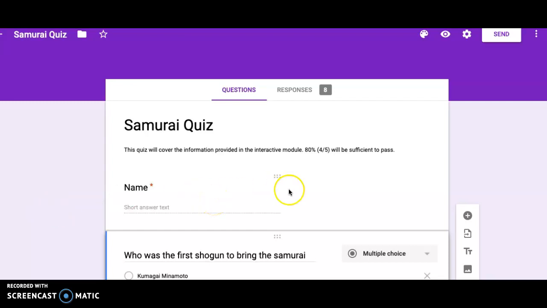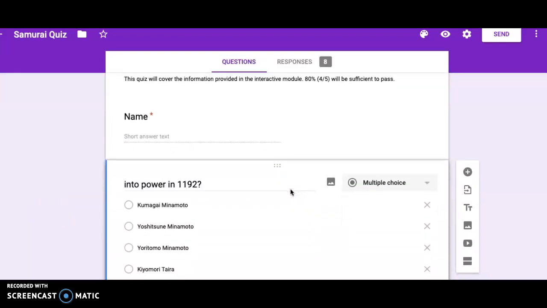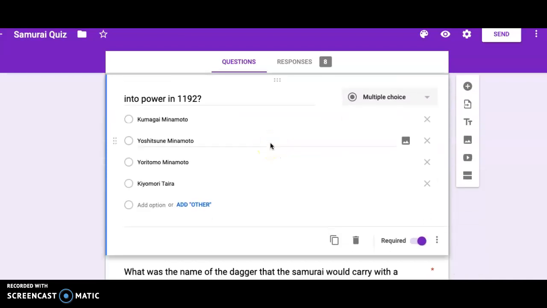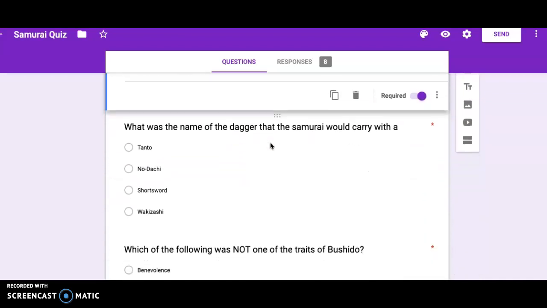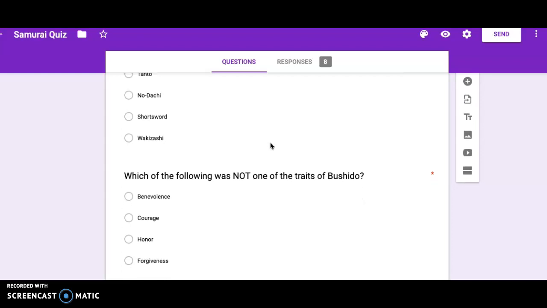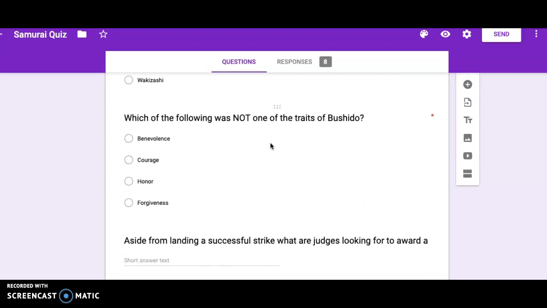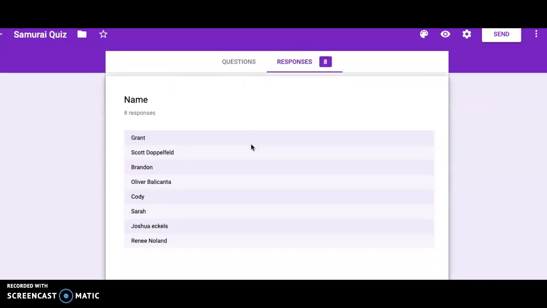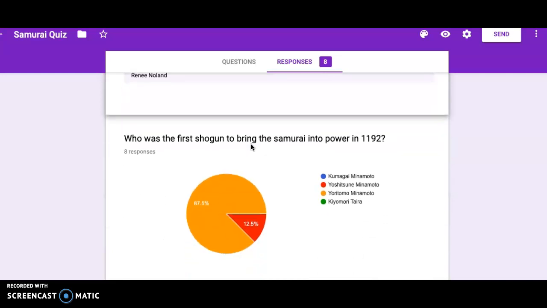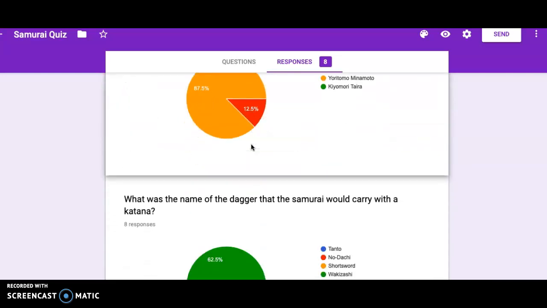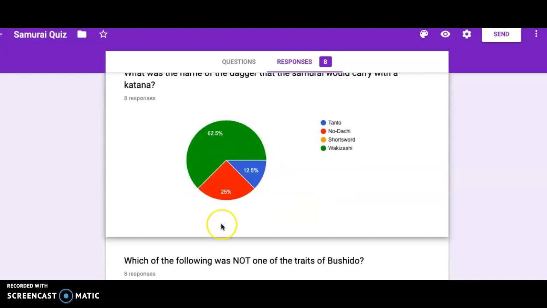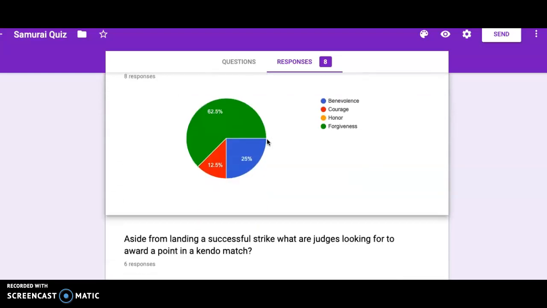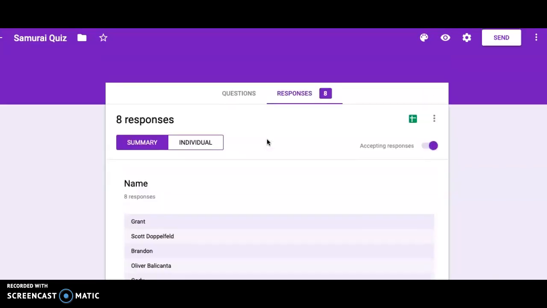Alright, so to get started, this is just a quick scroll through of my quiz. I've got questions from each of the sections that are going to be involved in my interactive module, and these are the responses that I got. Now, this is showing it all in its true data form right here. You can see the percentages on what the answers were, but you can even take this a step further,